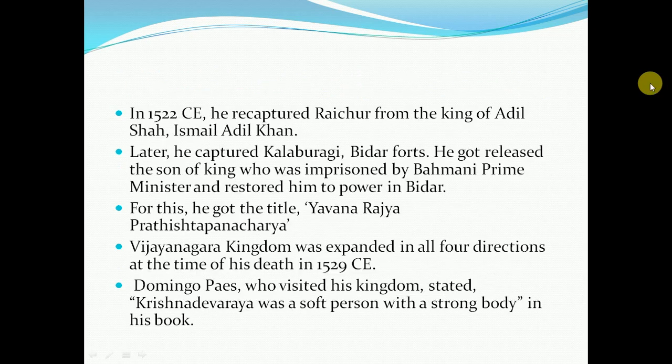In 1522 he captured Raichur from the king of Adil Shah, Ismail Adil Khan. Later he captured the Kalaburgi and Bidar forts. He got released the son of the king who was imprisoned by the Bahmani prime minister and restored him to power in Bidar. For this he got the title Yavana Rajya Sthapanacharya. The Vijayanagara kingdom was expanded in all 4 directions. At the time of his death in 1529 CE, Domingo Paes, who visited his kingdom, stated in his book that Krishnadevaraya was a soft person with a strong body.